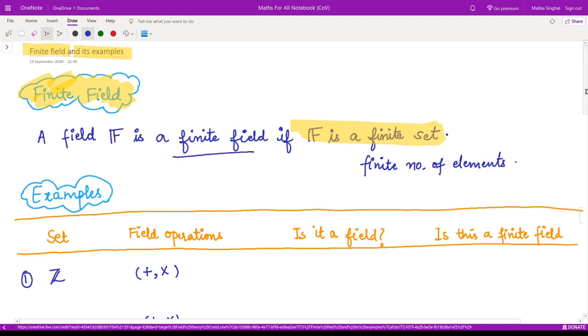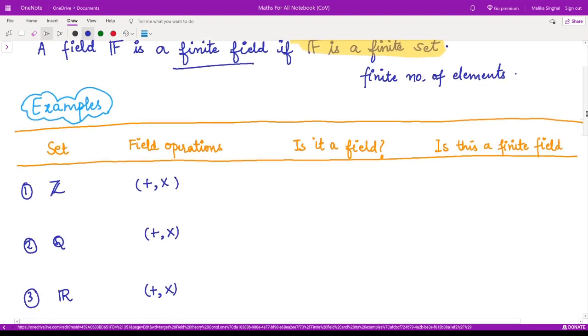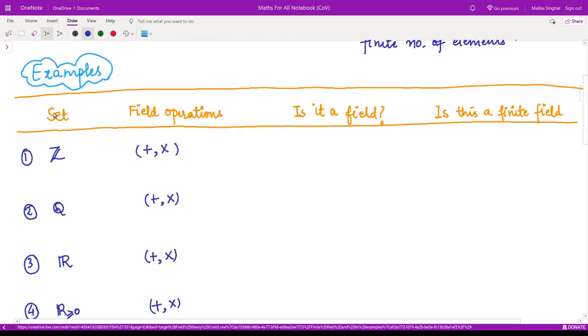So now let us look at several examples. What I have done here is I have collected various sets along with different field operations, so that you have to tell whether these algebraic structures with the given operations form a field.